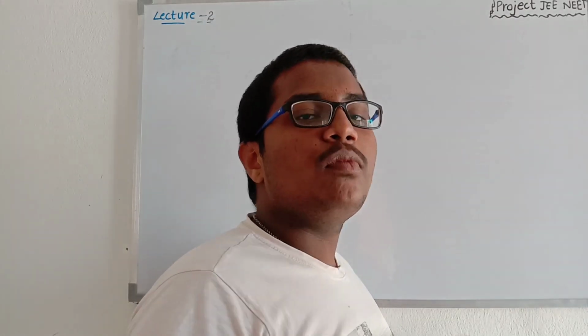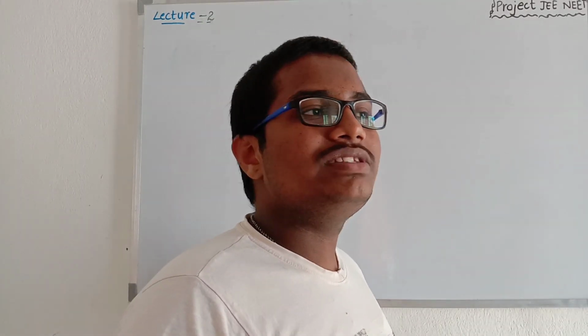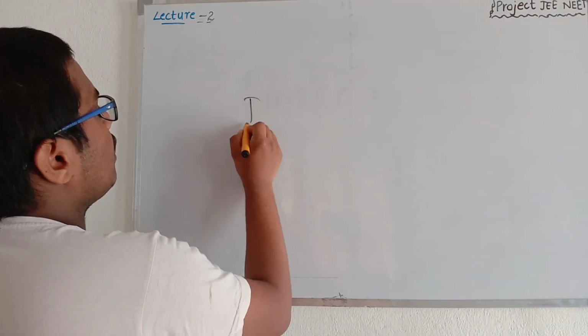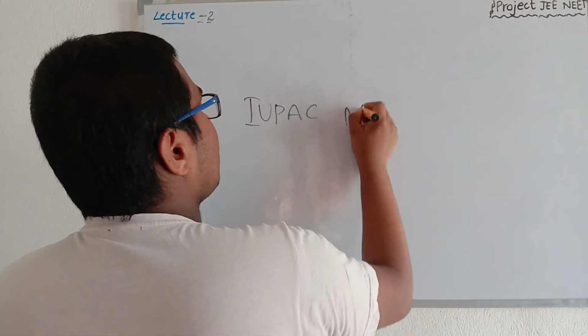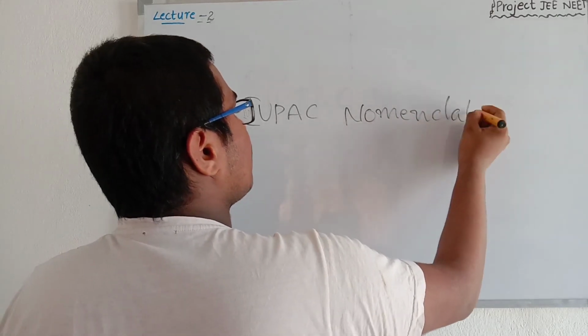So now let's go to the next topic, the most important topic in general organic chemistry, which is IUPAC nomenclature.